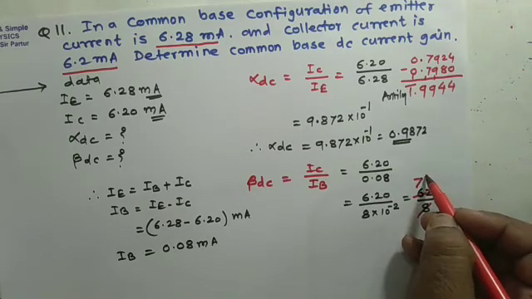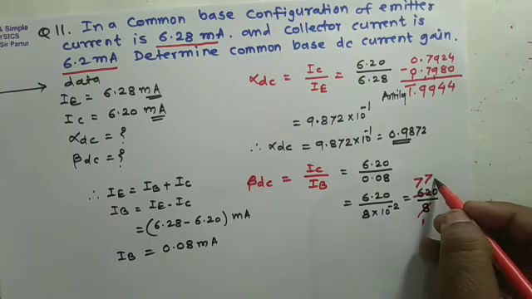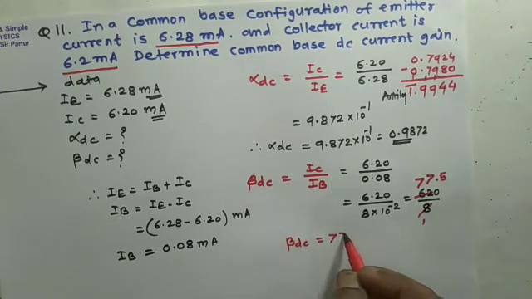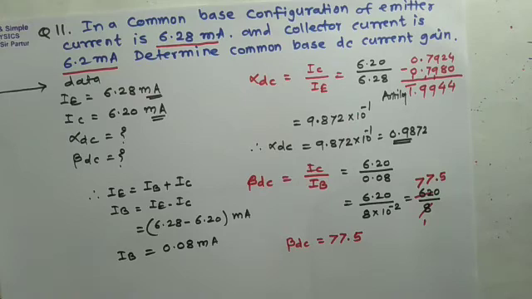Again 8 7 the 56, 4 is remaining, becomes 40. So 8 5 the 40. So here beta DC carries value of 77.5, has no unit.